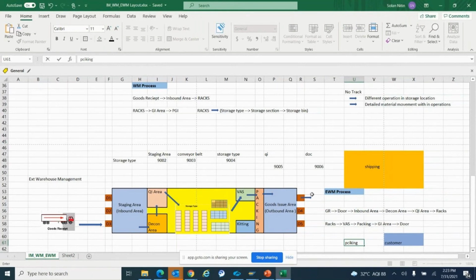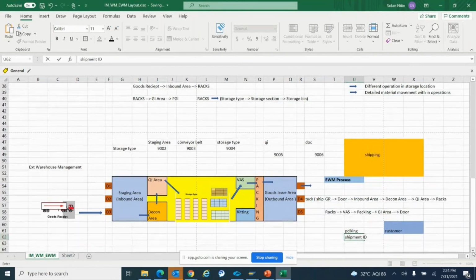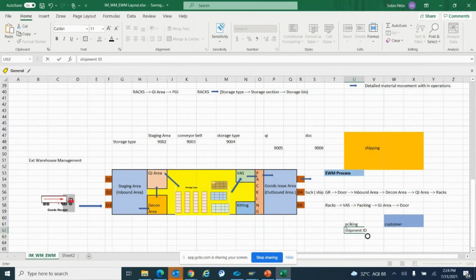Whenever the shipping company comes into the picture, they will arrange a load, meaning a truck. If there is a load number or the shipping ID that will be generated, that shipping number is also sent to the customer at that time. As soon as it's generated in the system, it will be sent to the customer that this is the shipping ID that you can use for your tracking. So picking is done, shipping ID is created, and your load is ready for issue.